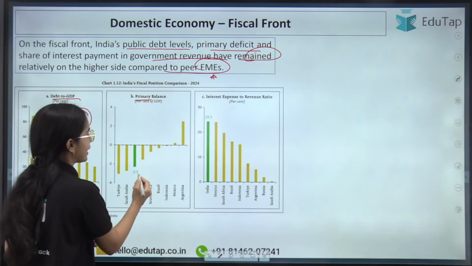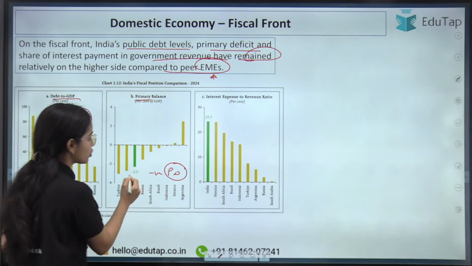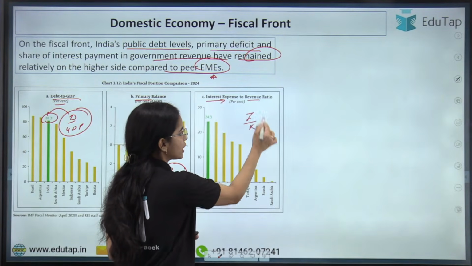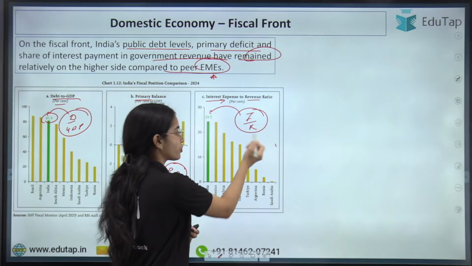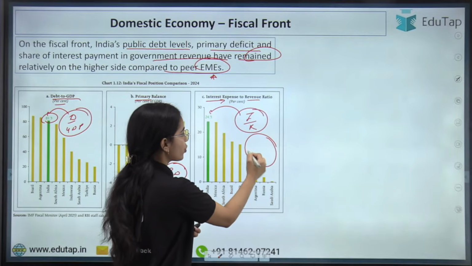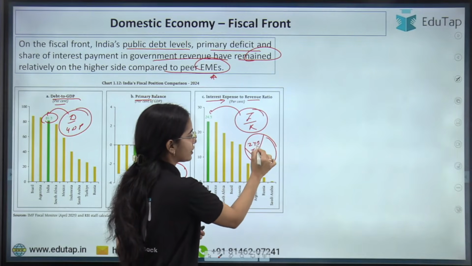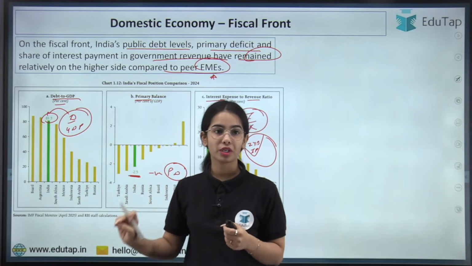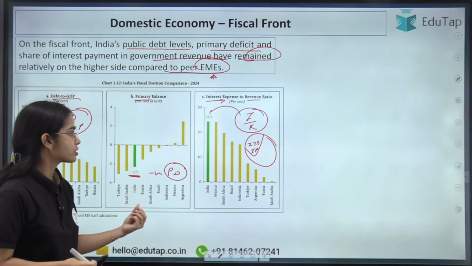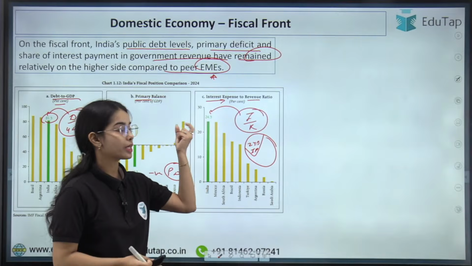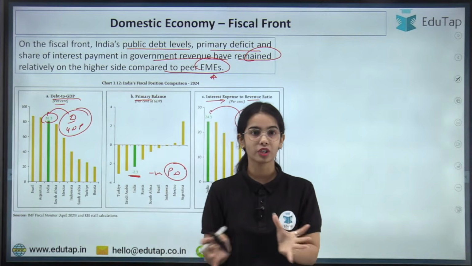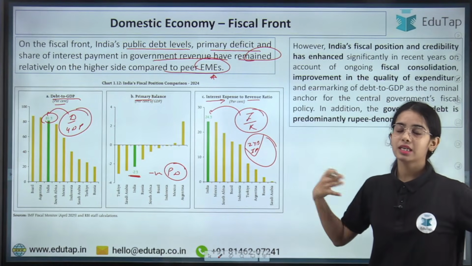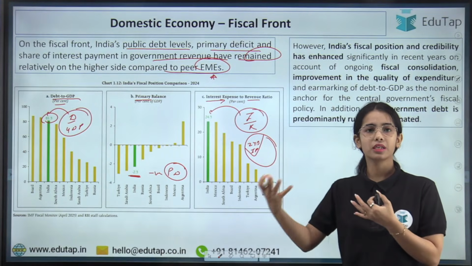The primary balance is negative. That means there is a primary deficit of 2.3%. The interest expenditure to revenue ratio is 24.3%. That means out of the revenue of the government, 24.3% is going to the interest payment. So you can understand that the debt to GDP ratio is high in our country. It is 81.3%. The primary deficit is 2.3%, and the interest to revenue ratio is 24.3%. That means out of the revenue of the government, 24.3% is going for the interest payments. Now these are the negative points about the fiscal front of India.